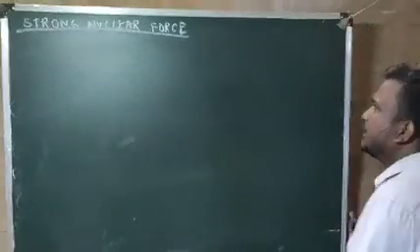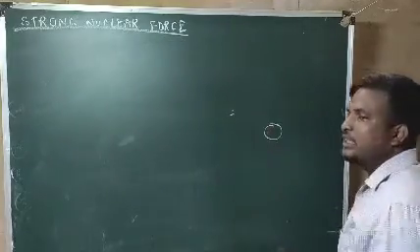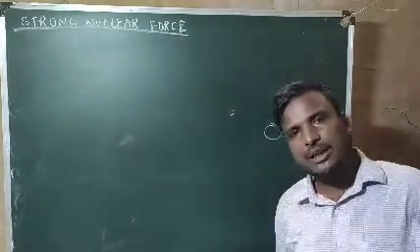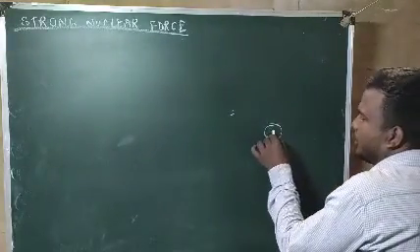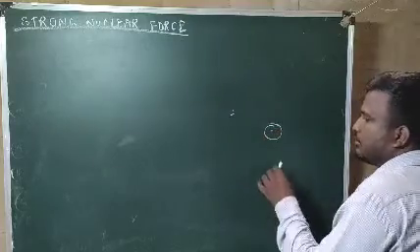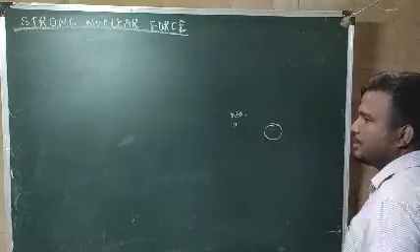Now if you take a hydrogen atom, its atomic number is 1, that means 1 electron, 1 proton. So inside hydrogen only 1 proton will be there, and that proton will be very stable. But if you take sodium, what is the atomic number? 11.